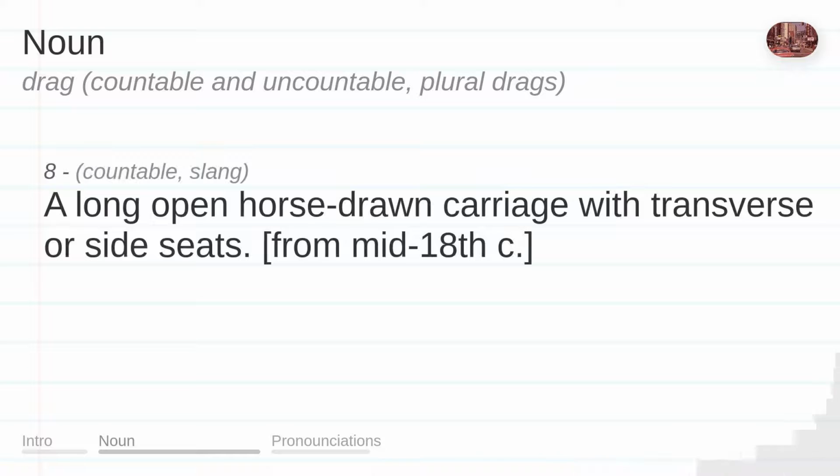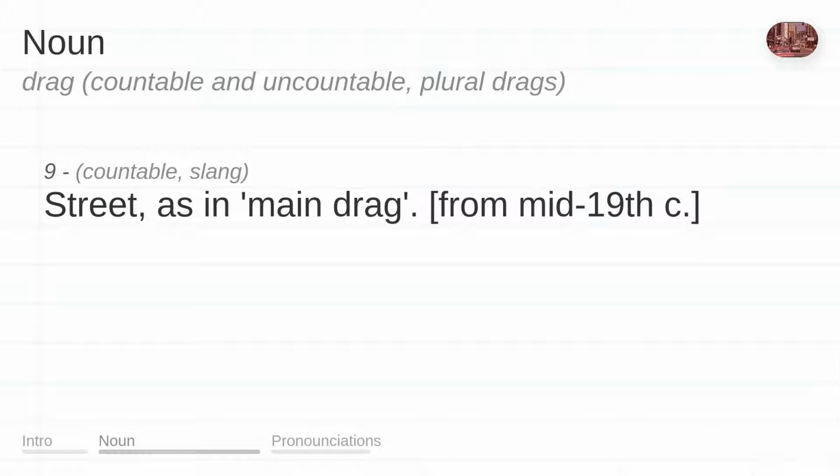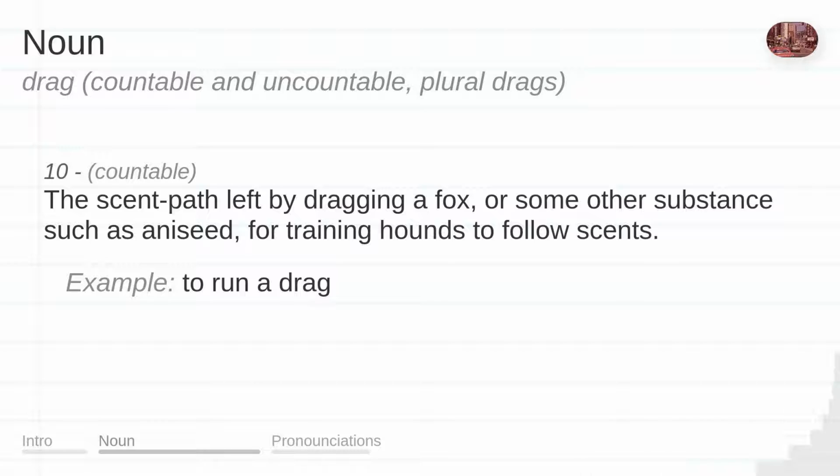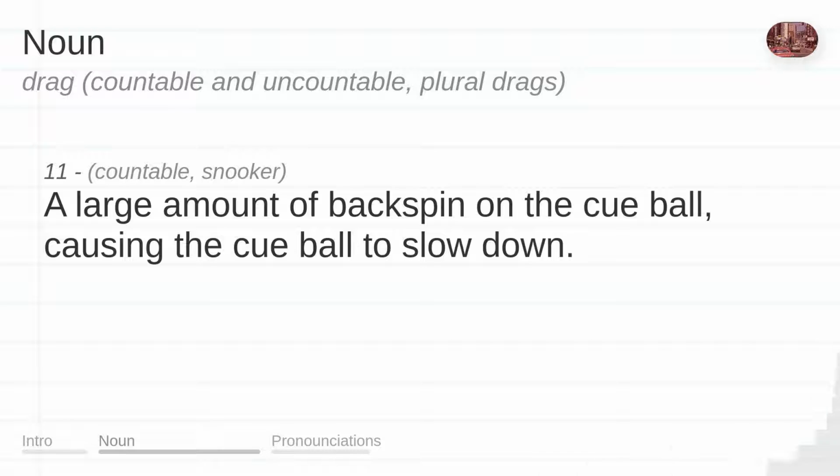A long open horse-drawn carriage with transverse or side seats. From mid-18th c. Street, as in, main drag. From mid-19th c. The scent path left by dragging a fox, or some other substance such as aniseed, for training hounds to follow scents. Example: To run a drag. A large amount of backspin on the cue ball, causing the cue ball to slow down.